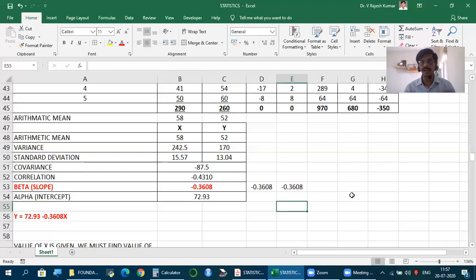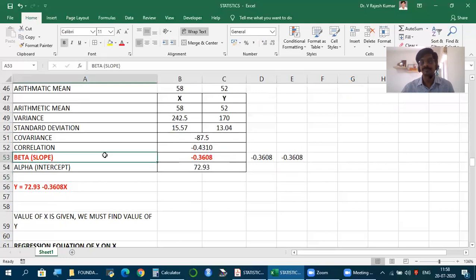For two sets of data, for each you find arithmetic mean, variance, standard deviation. Together you find correlation. To find correlation we need covariance, and using that correlation find beta and alpha, which we need to make what is called the regression equation. Even if you don't know the regression equation as an equation, it shouldn't matter to begin with, but be aware of how to find this beta.